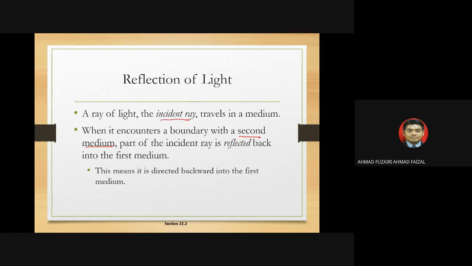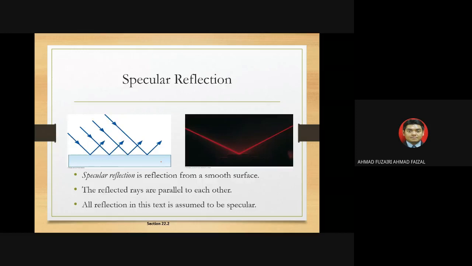Part of the incident ray is reflected back, directed backward into the first medium. Parts of it. So this is what we call specular reflection.